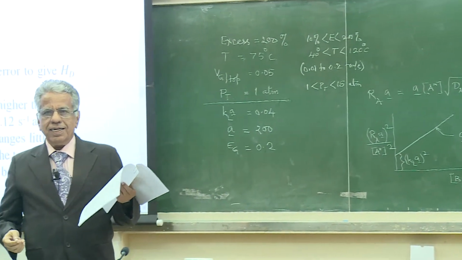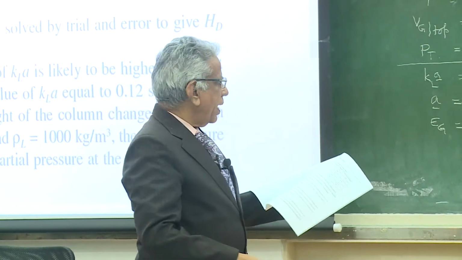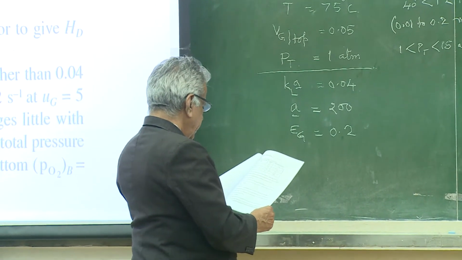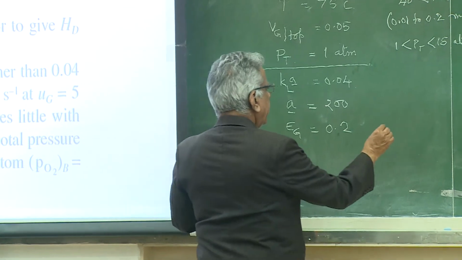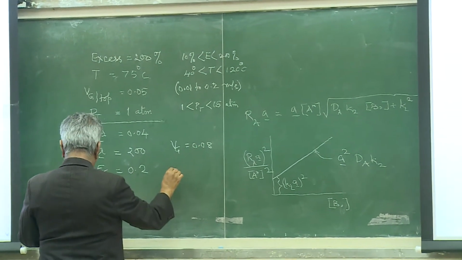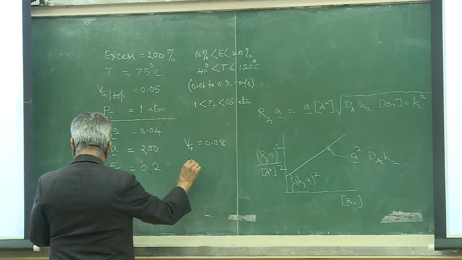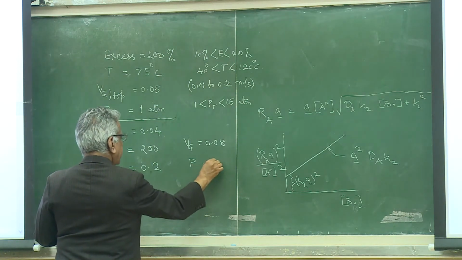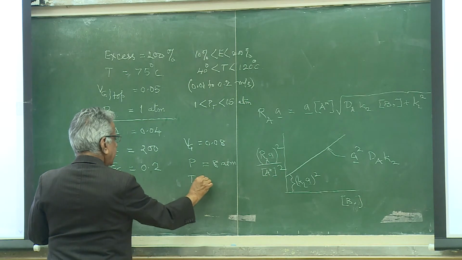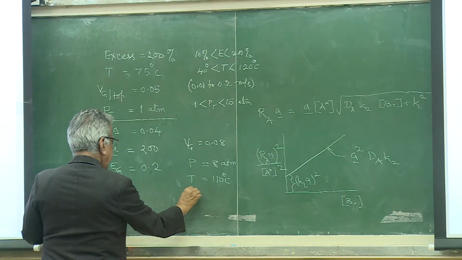And in this exercise the equipment cost, annualized cost, and the operating cost of the compressor were calculated, and the final result the student got, this is a 2004 student, was Vg equal to 0.8, pressure equal to 8 atmosphere, temperature 110 degrees centigrade, excess 50%.